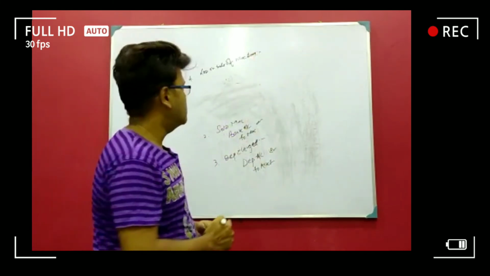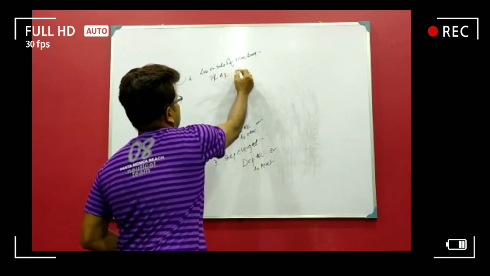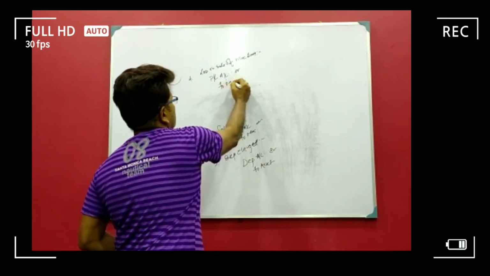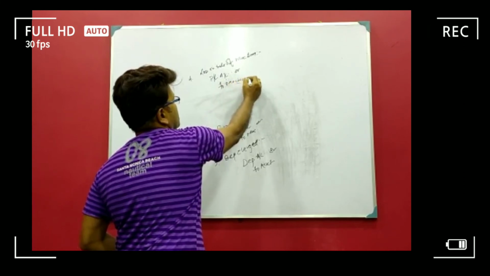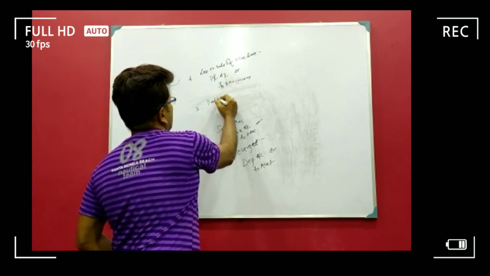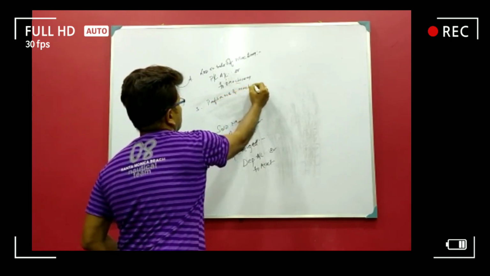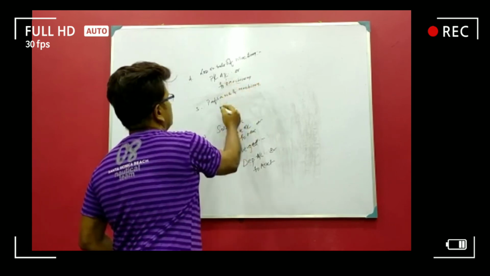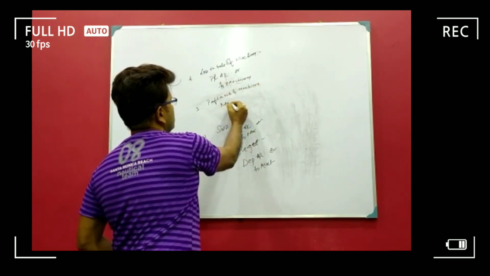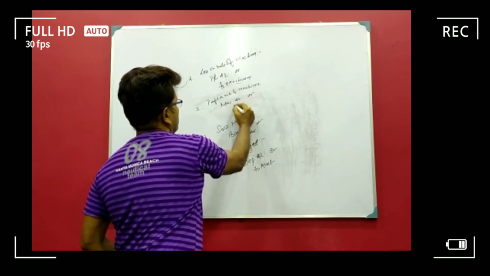So we debit the loss: profit and loss account debit to machinery, because due to the loss the machinery value gets reduced. And number 5, the last one, profit on sale of machinery. It will be the opposite of the previous one: machinery account debit to profit and loss.